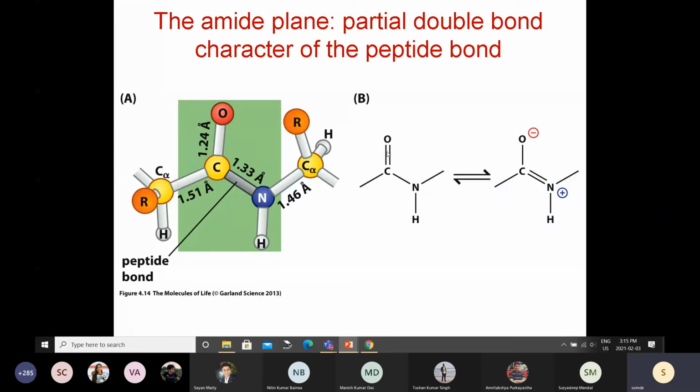What is the hybridization of this carbon and this nitrogen? This is basic chemistry.